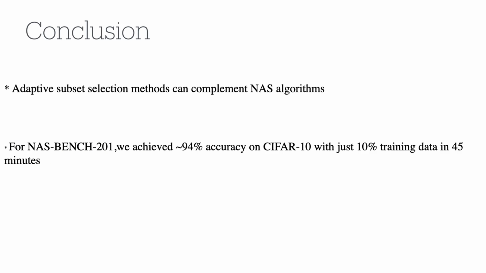In conclusion, adaptive subset selection methods can complement neural architecture search algorithms. For NAS Bench 201, we achieved 94% accuracy on CIFAR 10 with just 10% training data in 45 minutes. Thank you.